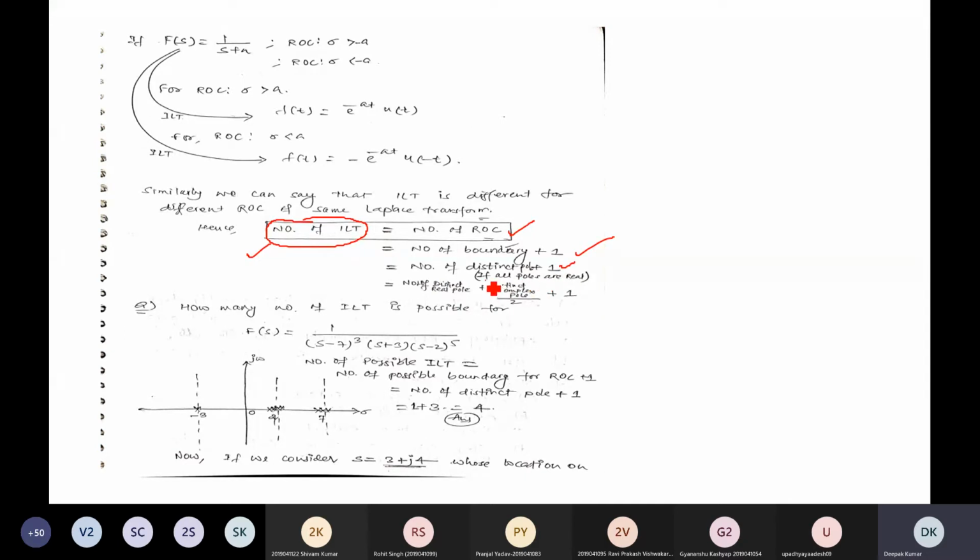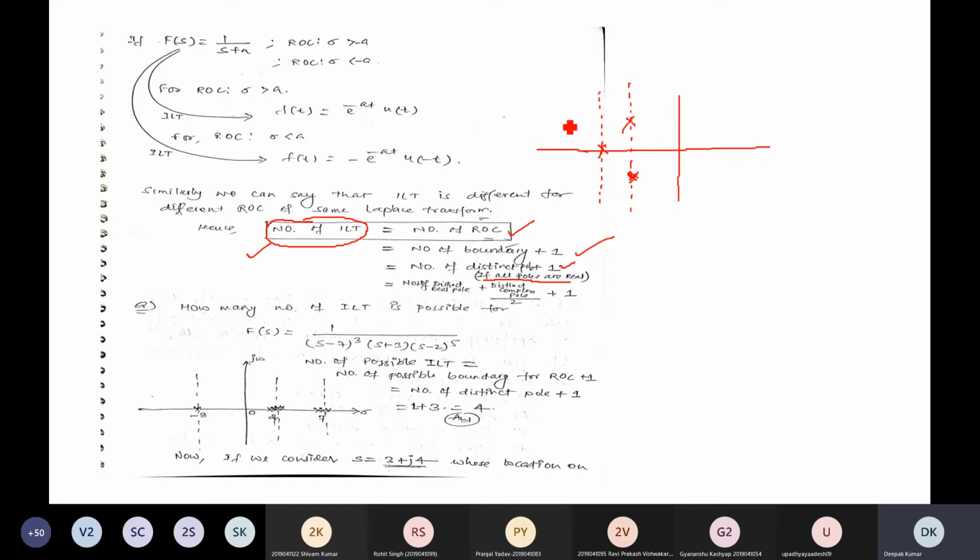This is the condition if all poles are real, because sometimes complex poles are also possible. In that case, complex poles will lie in conjugate pairs, and this will be considered as one itself. There are two poles, but it will be considered as one. But when one pole is given, in this case it will come on the real axis, and this will count as 1. So if you plot the pole location of any given rational function, it comes like this.